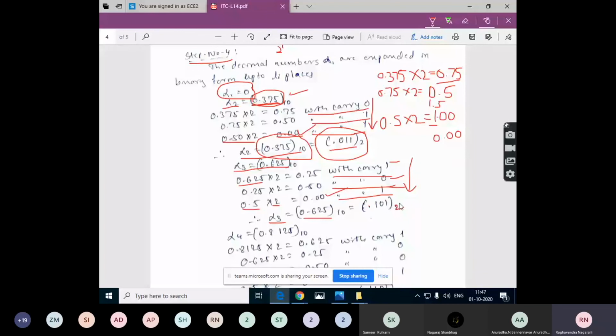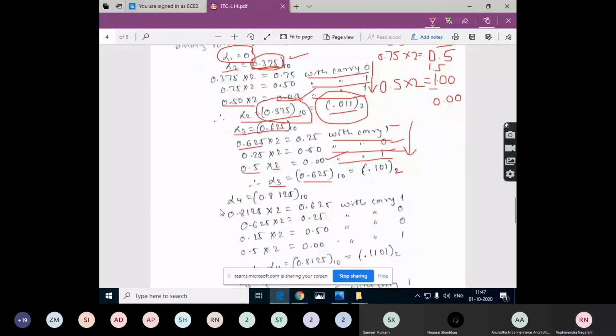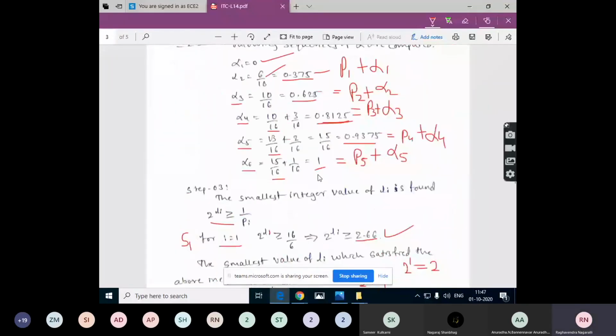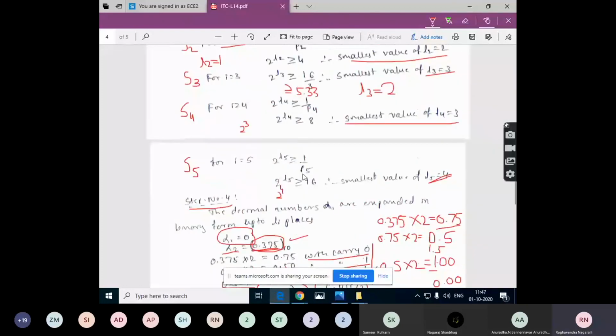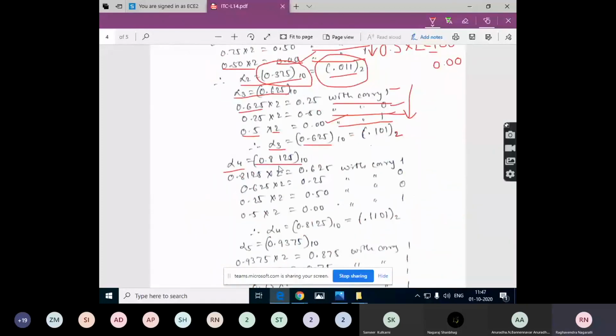Now alpha 4. Alpha 4 is what? Alpha 4 is 0.8125. So 0.8125 is the decimal value, and we need to convert this into the binary. So 0.8125 into 2, what will you get? 1.625. Is it right? Yes, sir. Use the calculator and do the calculation in your own notebook. 0.8125 into 2, you will get 1.625. So we will take that one as a carry.